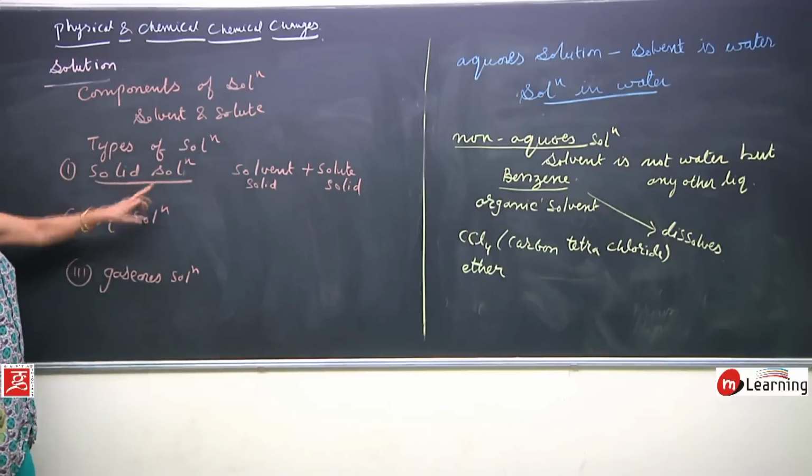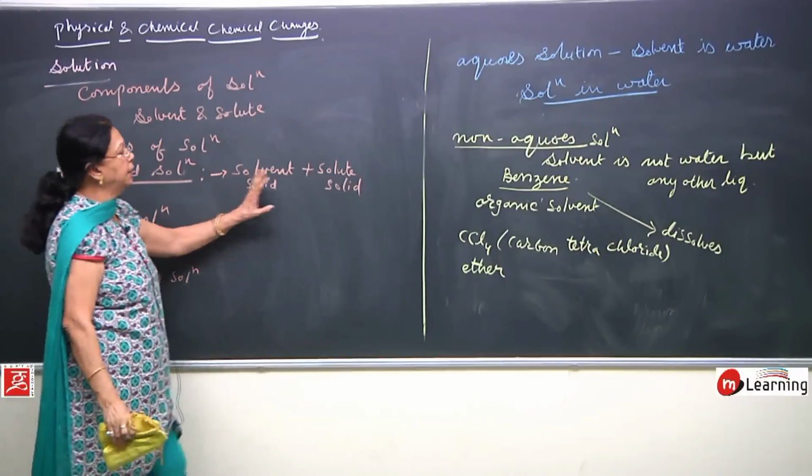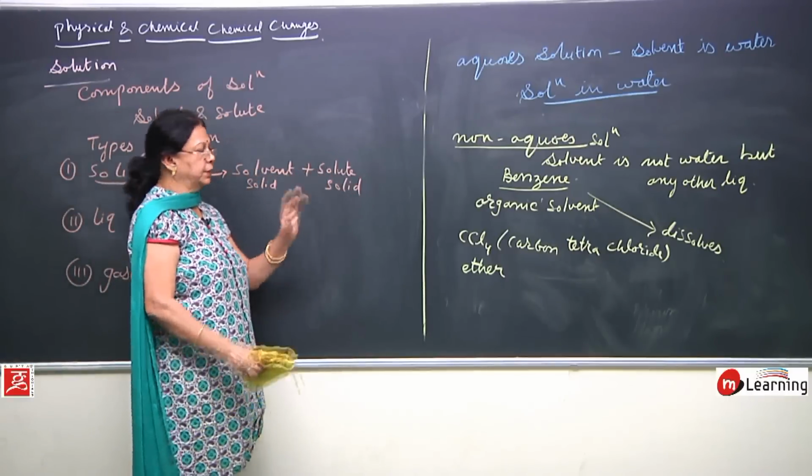Solid solutions are those solutions in which the solvent is also solid and the solute is also solid.